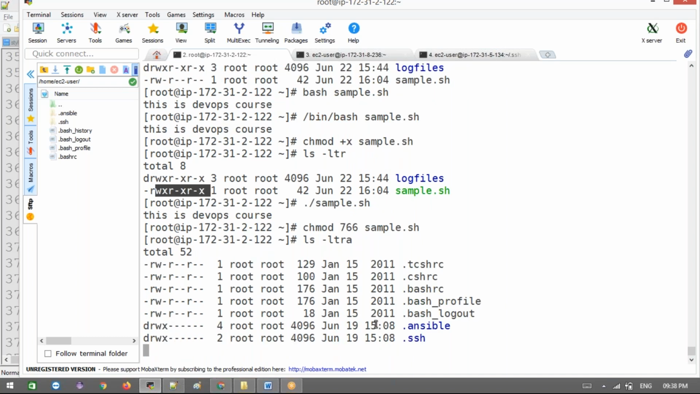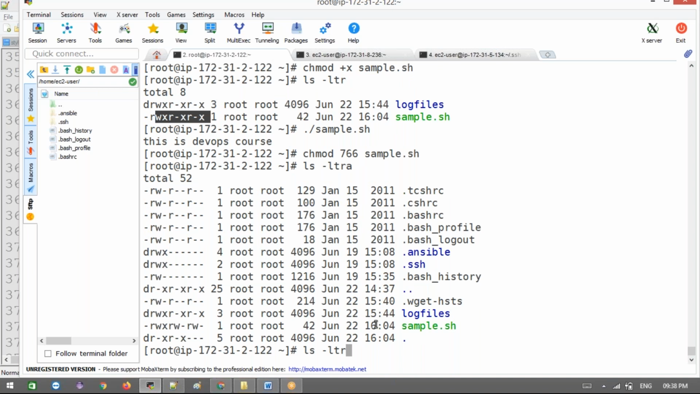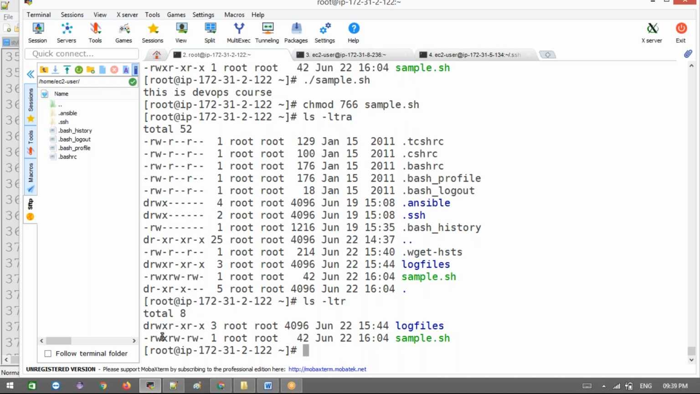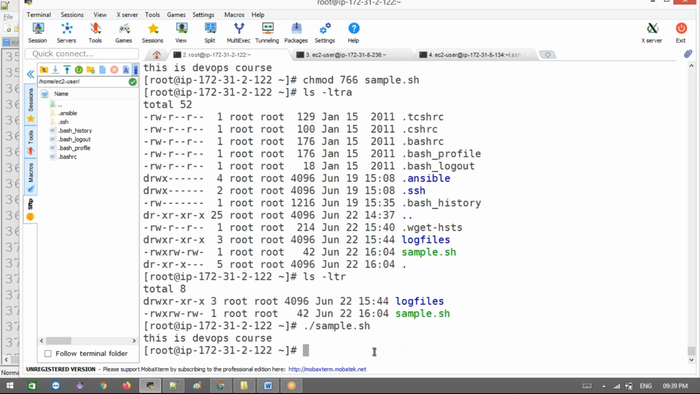Now the color changed. Now group and others don't have the executable permission. Now only the owner has the executable permission. Only you can execute this. If others try to execute it, it will kick them out, like a permission denied issue. Okay, is that clear, guys? This is the way we give permissions for files and executable permissions for shell scripts.